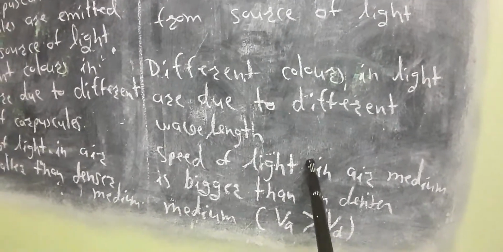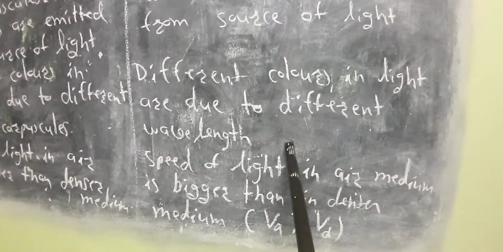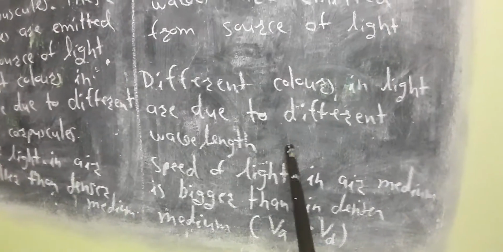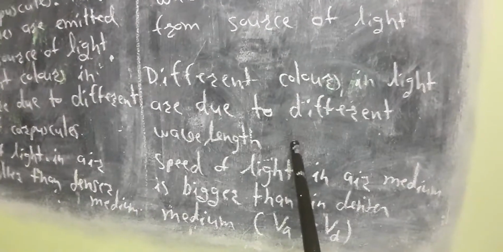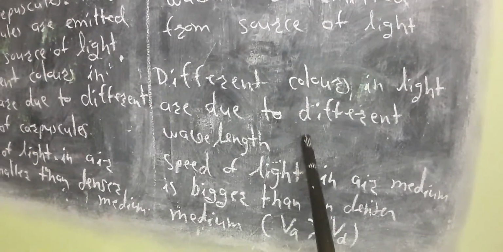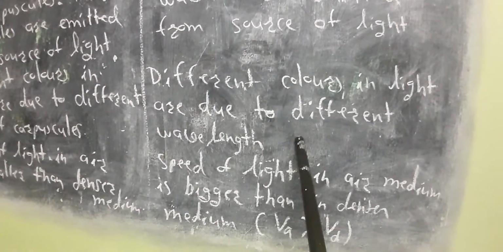We have seen the concept of wavelength. What is wavelength? The distance between consecutive crests or consecutive troughs is called wavelength. So this lambda, the symbol of wavelength, is the responsible thing for the different colors.